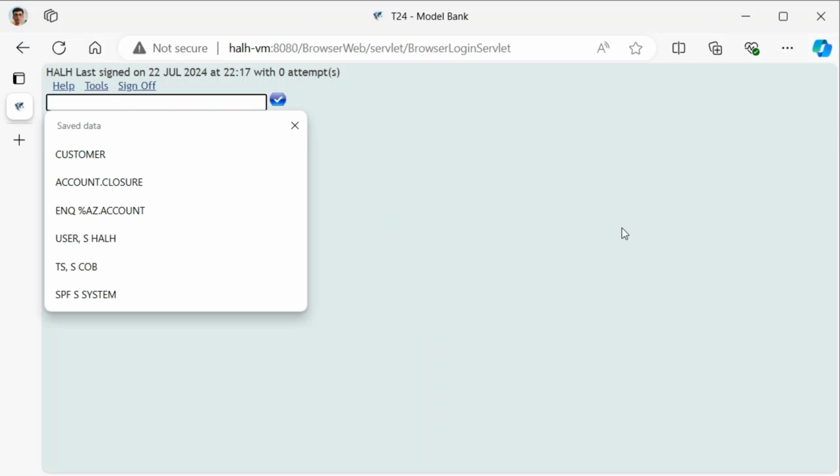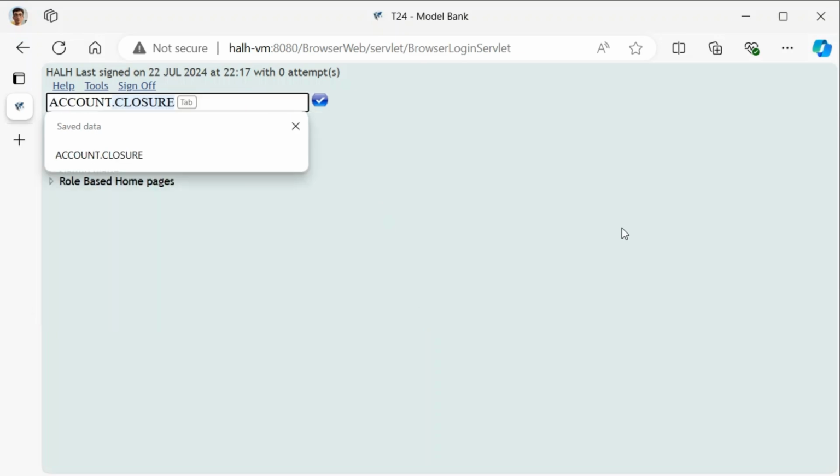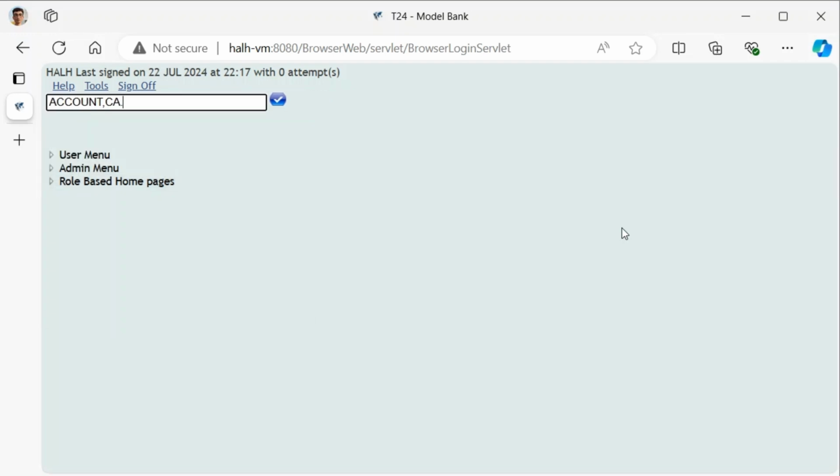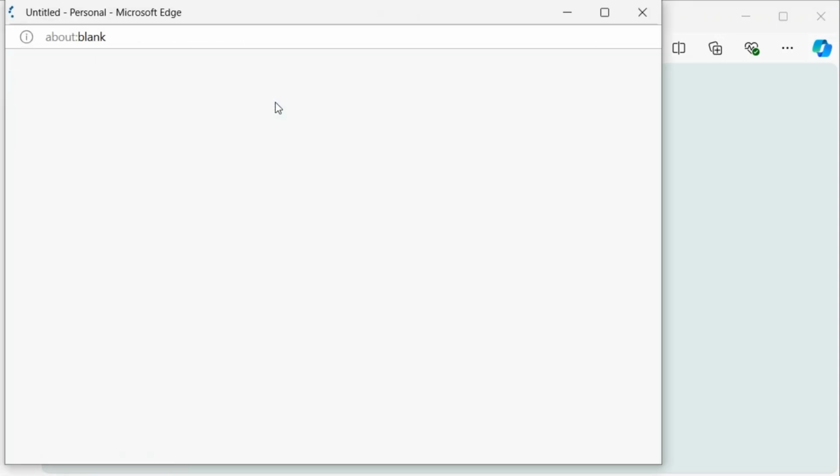Accessing functions from the command line. Once logged in, locate the command line interface. To access the account function, type ACCOUNT, CA.OPEN, and press enter. The system will navigate you to the respective function screens.